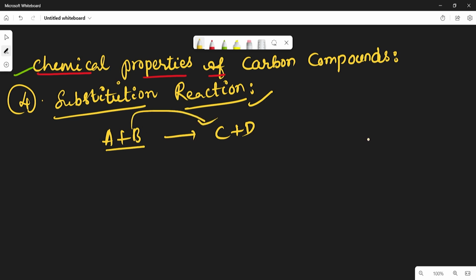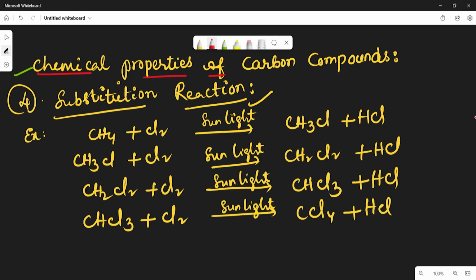Let us take one best example for the substitution reaction. See here, in the first case, methane reacts with chlorine in presence of sunlight to give CH3Cl plus HCl. CH3Cl is called methyl chloride, right? See, if you observe here, one chlorine atom is substituted, and one hydrogen atom with the chlorine comes out as hydrochloric acid. So this is called substitution.